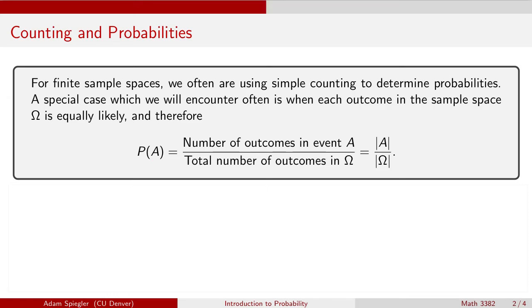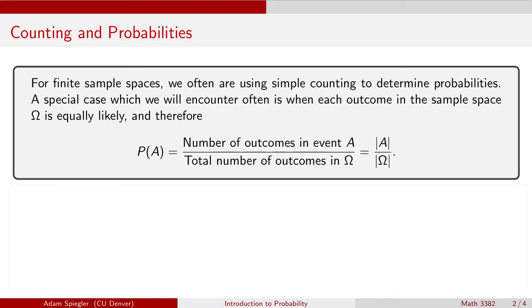If we assume that each outcome in the sample space is equally likely, so we have an equally likely chance of picking any one student out of the population, then we can calculate these probabilities simply by counting how many outcomes fall in event A out of the total number of outcomes in the entire sample space omega. We use notation that looks like the absolute value: this denotes the number of outcomes in event A, and this the number of outcomes in the sample space omega.